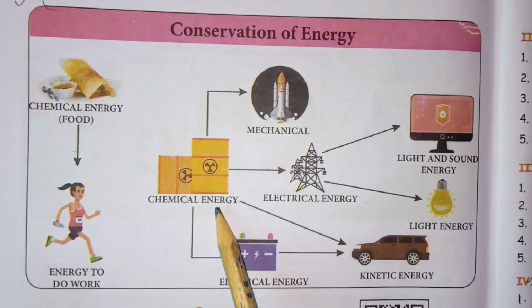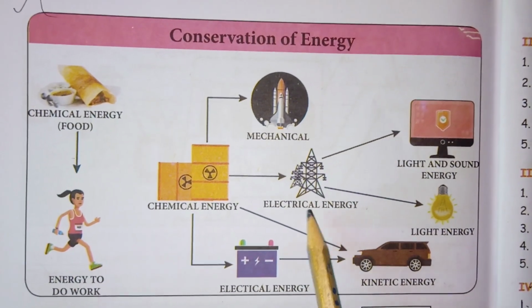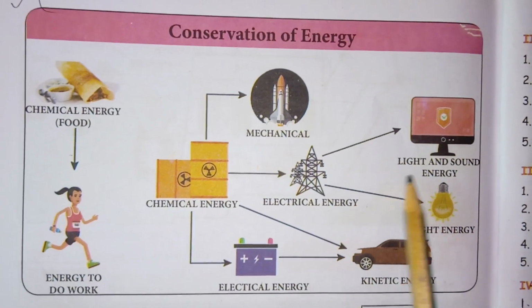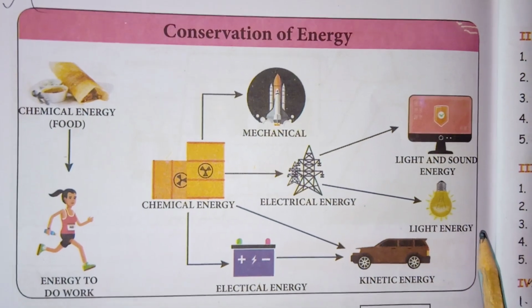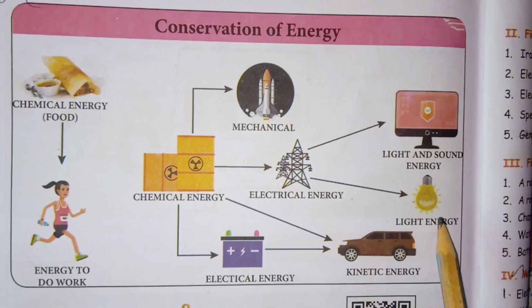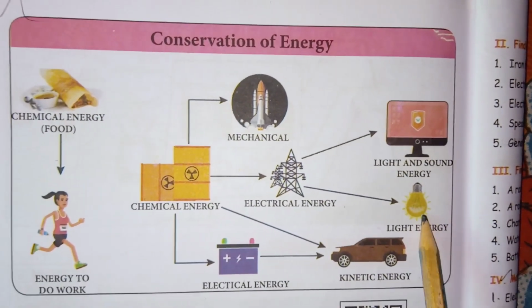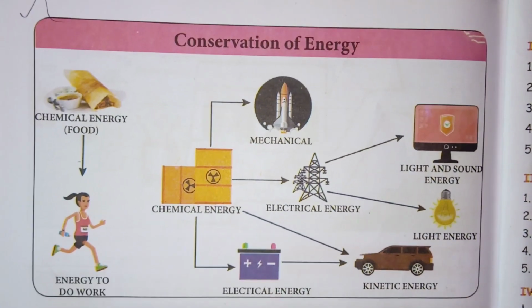Then chemical energy is converted to electrical energy in the transformer. This electrical energy is helpful for various purposes, for example, light and sound in the computer, and also light energy to glow the bulb. So like that, one form of energy will be converted to a different form. Thank you children.